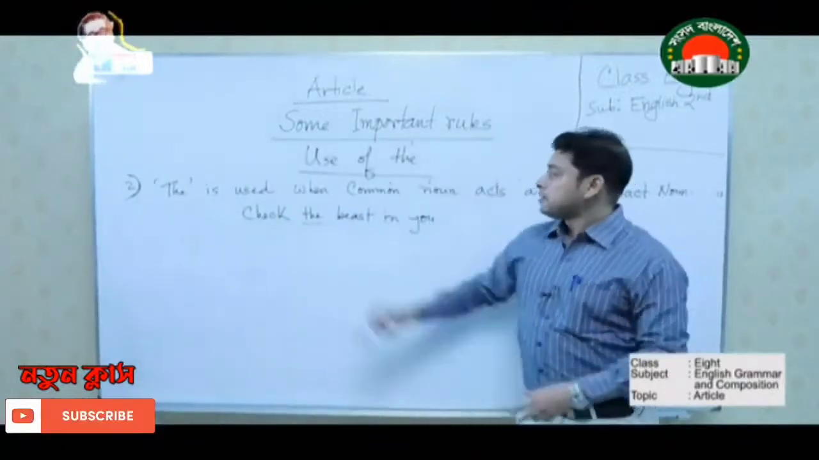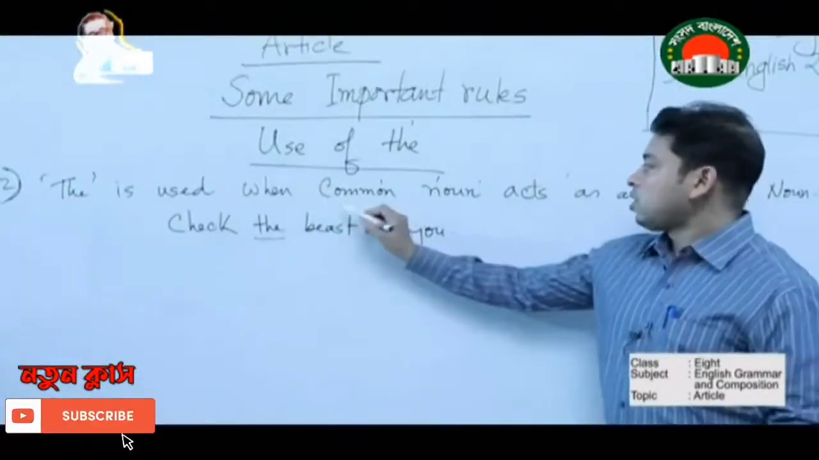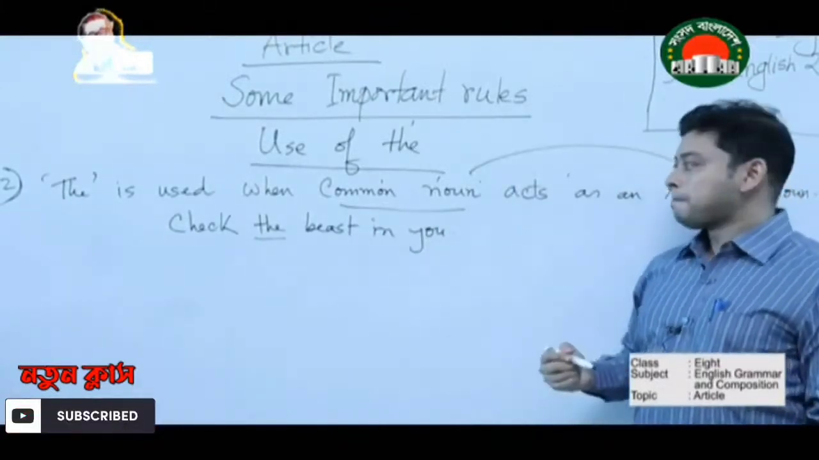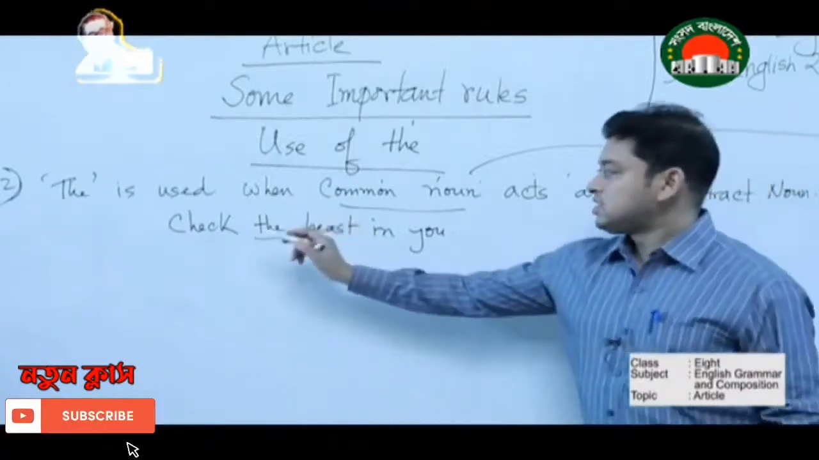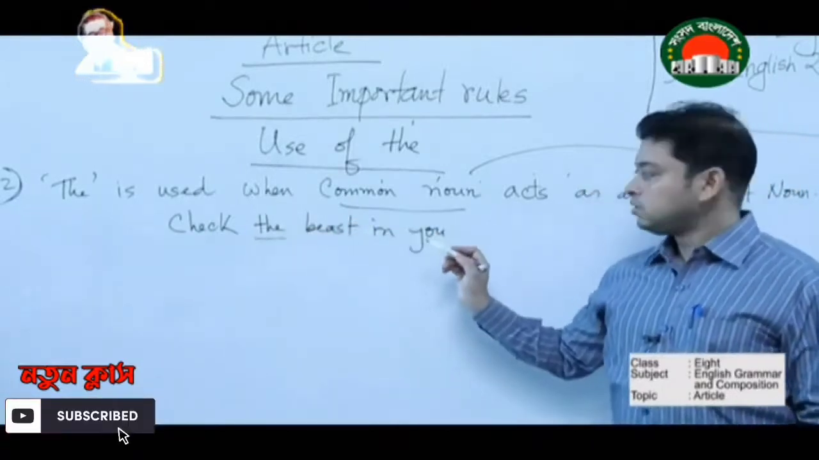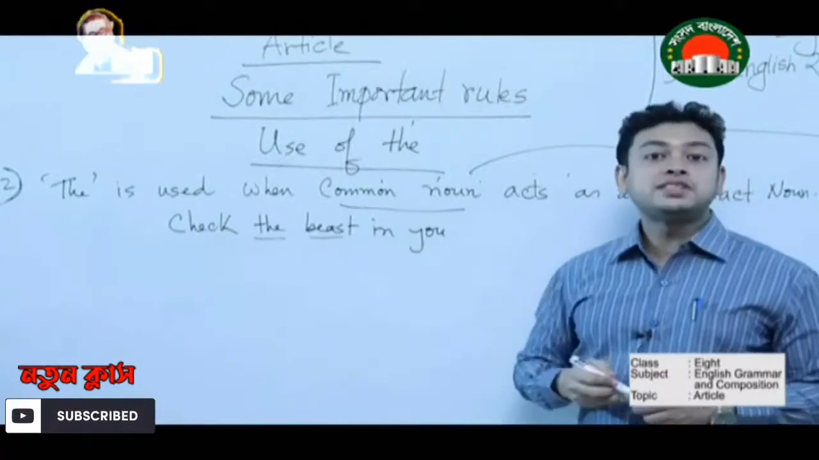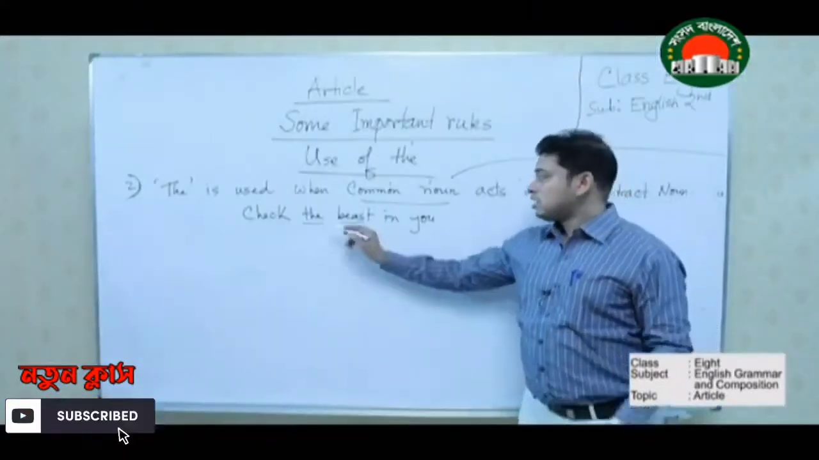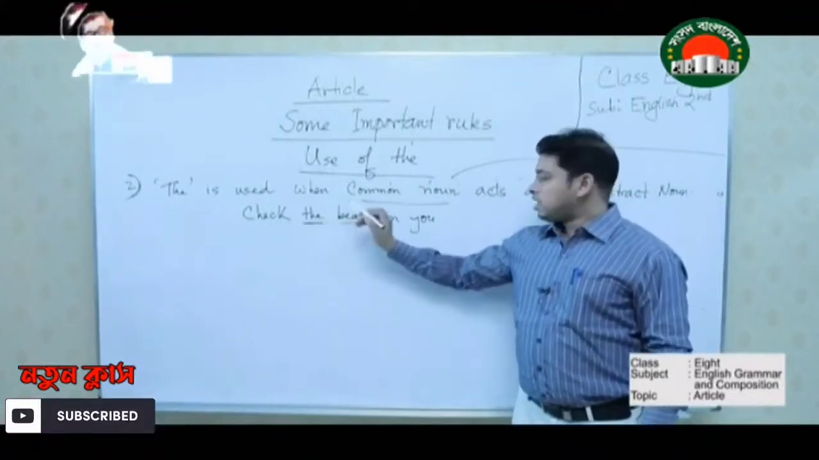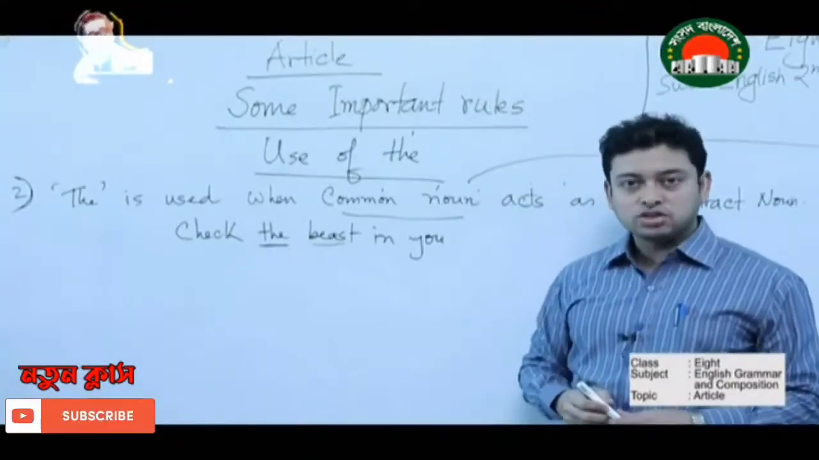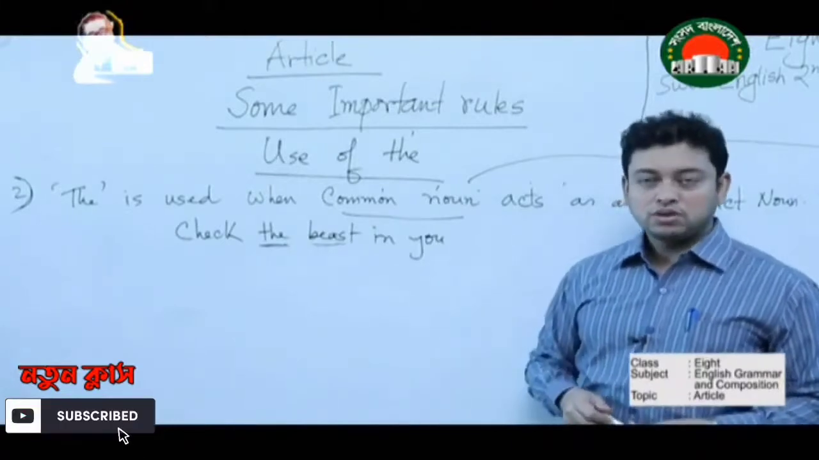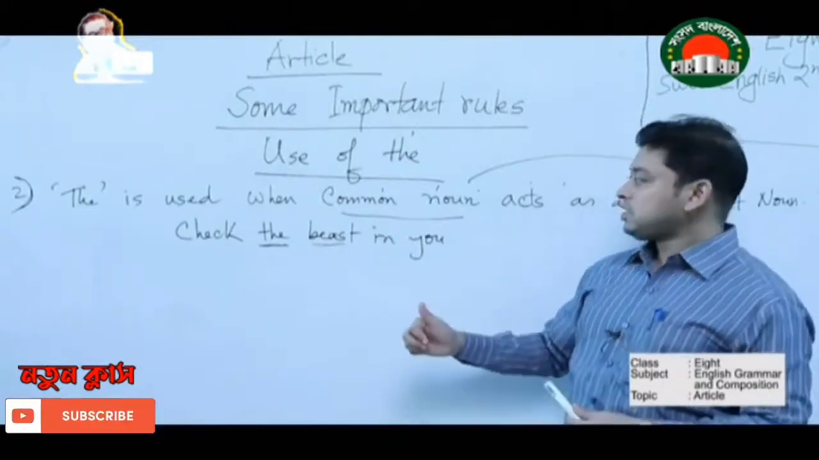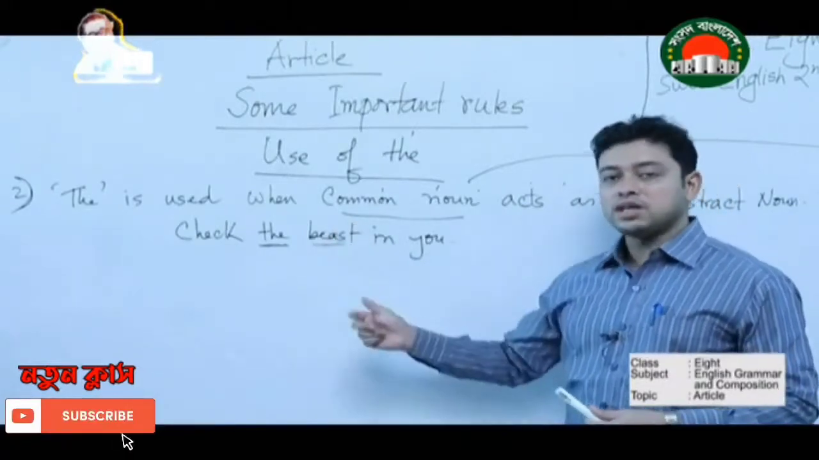So here the is used when a common noun becomes an abstract noun or acts as an abstract noun. Example is check the beast in you. Actually I am talking about the animalistic behavior, the animalistic instinct of you. I am referring to this. That's why we have used the, and the beast is no more acting as a common noun, it becomes an abstract noun. That's why the can be used before a noun, especially when a common noun becomes an abstract noun.